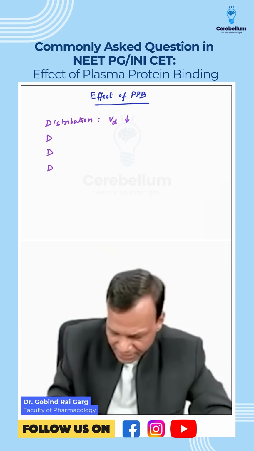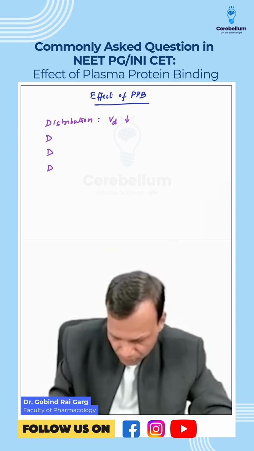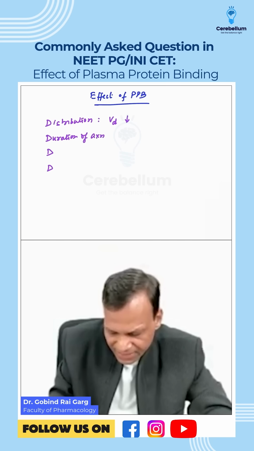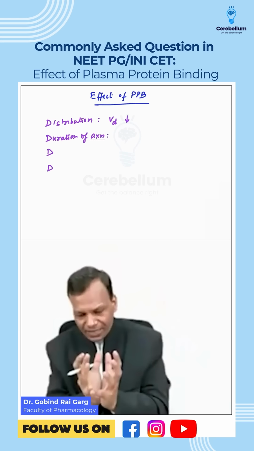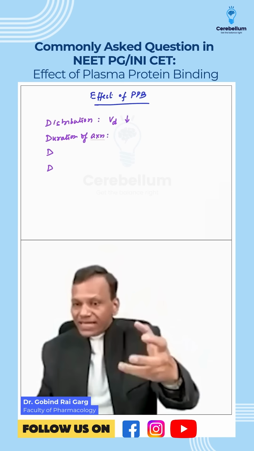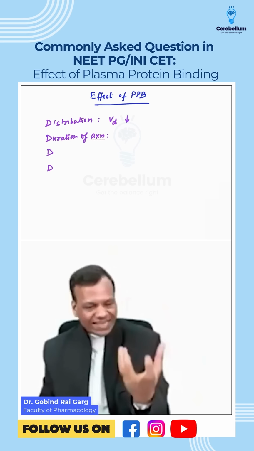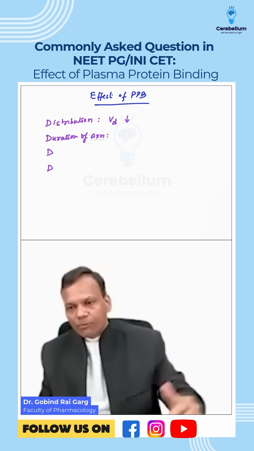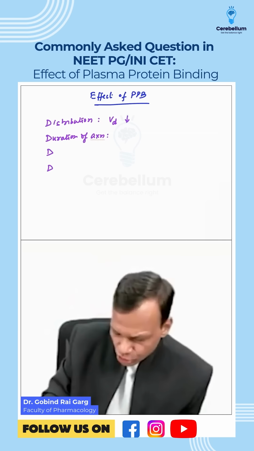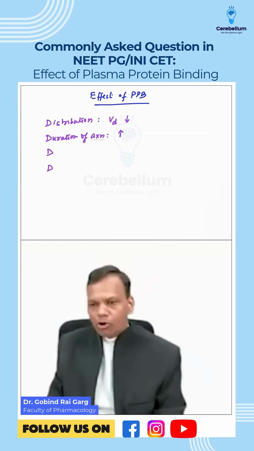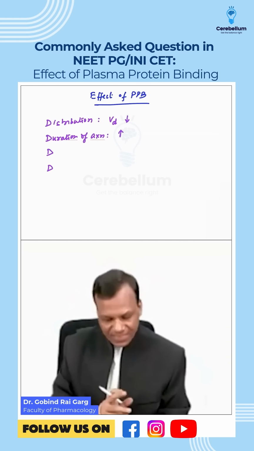Okay. Second D is duration of action. Remember, if a drug has high plasma protein binding, the enzymes cannot break it because the drug is bound to protein, so it is protected. So it will act as a storage and slowly keep on releasing and keep on working. So duration of action usually increases. More plasma protein binding, usually duration of action is high.